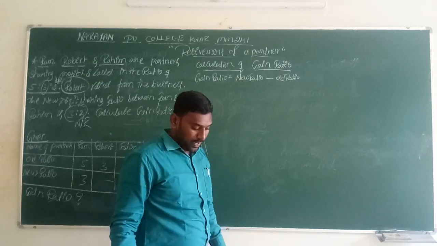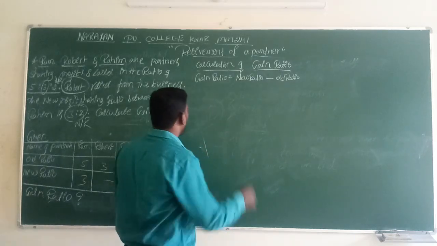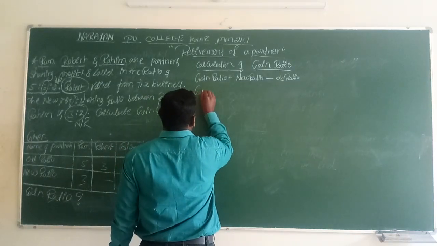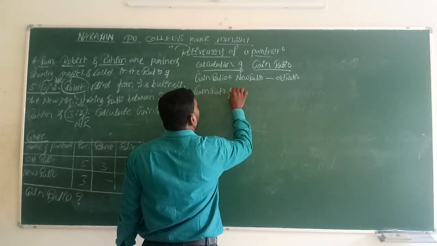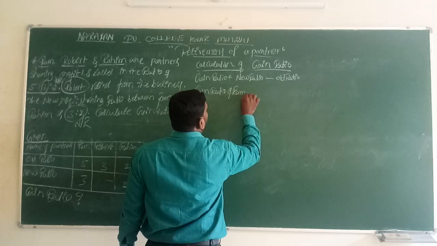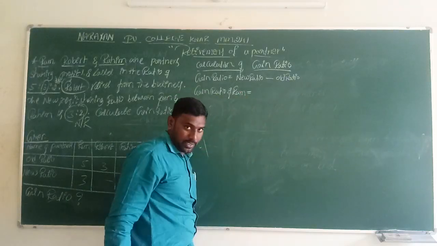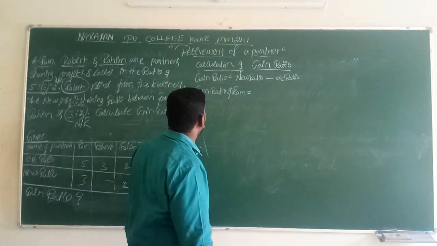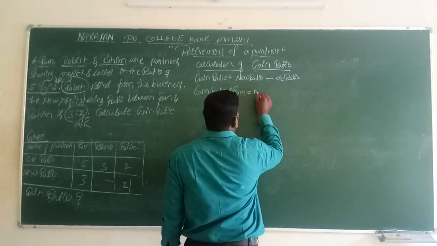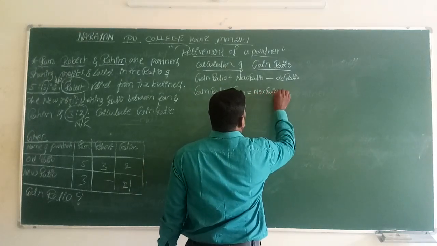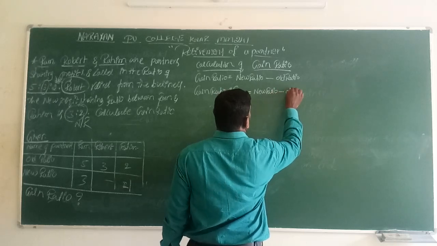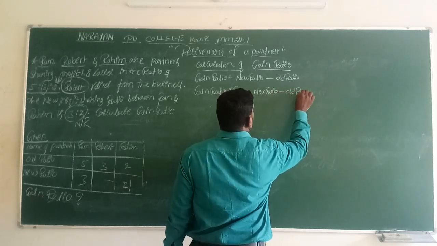So step number 1: gain ratio of Ram. We calculate the first partner's gain ratio. Gain ratio of Ram is equal to new ratio minus old ratio.